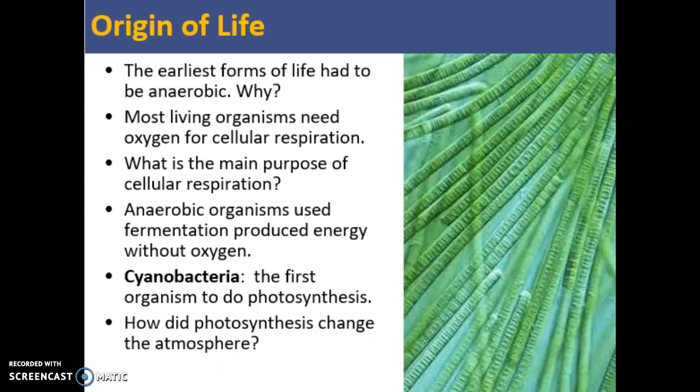So let's talk about the earliest forms of life. We know that they had to be anaerobic. And anaerobic means that you're surviving without oxygen, so you're living in an environment that doesn't have oxygen. And that's because there wasn't oxygen in our atmosphere 3.5 billion years ago.